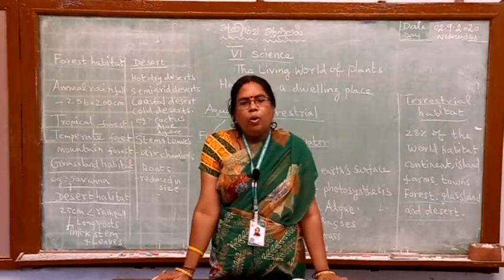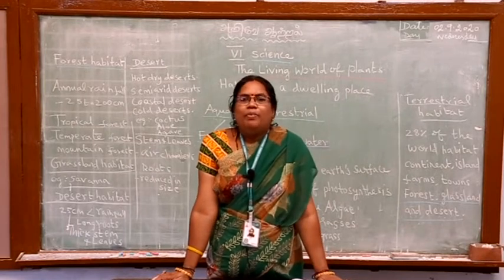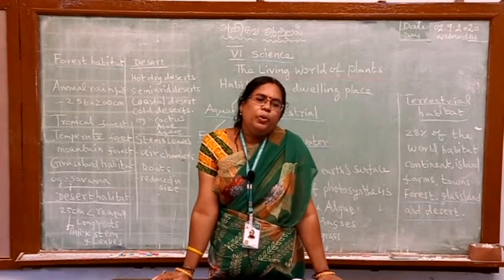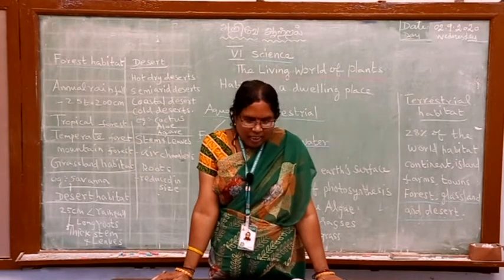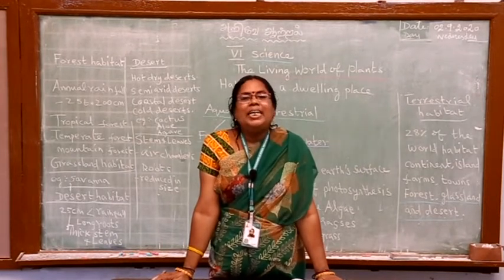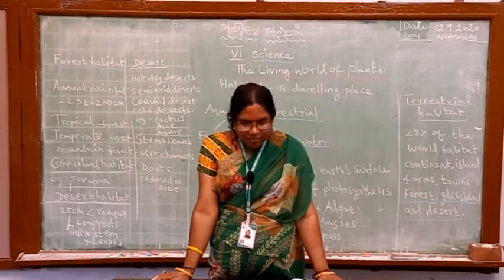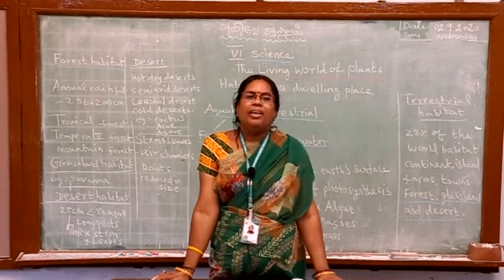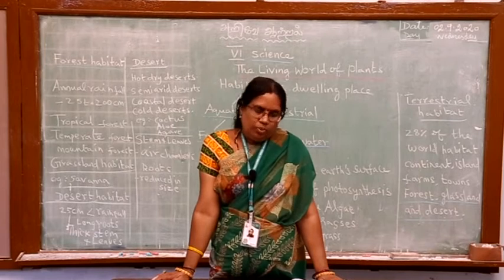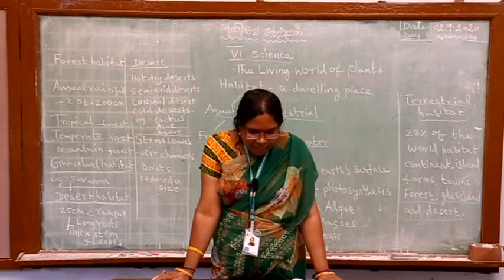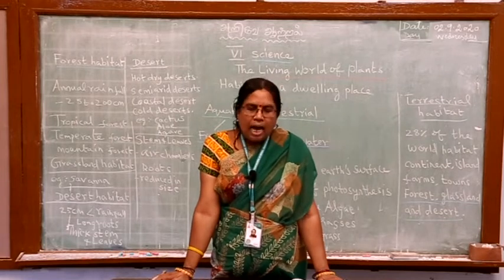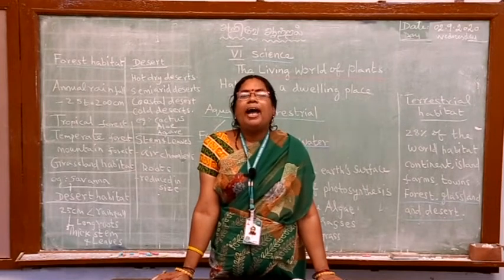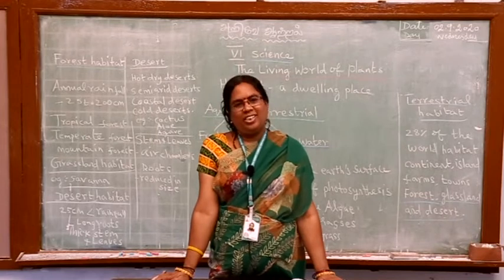Do you all know when we celebrate Children's Day? November 14th, well and good. Like that, which day is observed as World Habitat Day? Do you know? Okay, remember, the first Monday of October is observed as World Habitat Day every year.